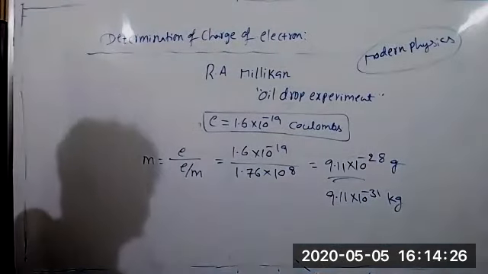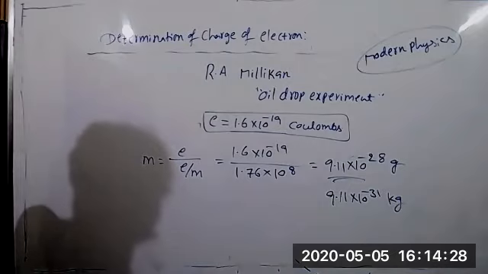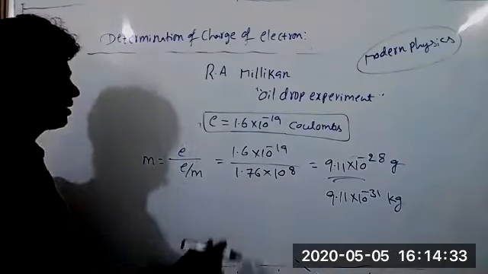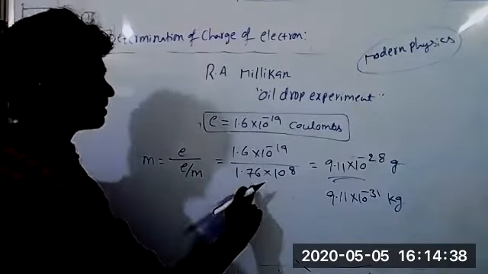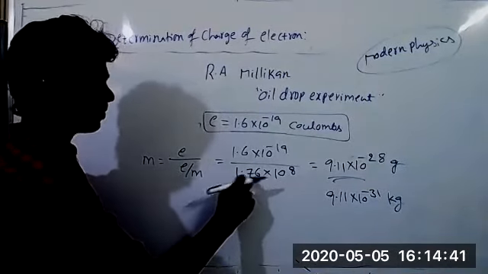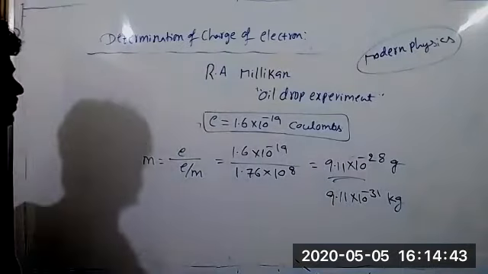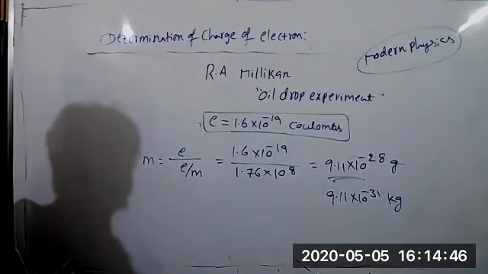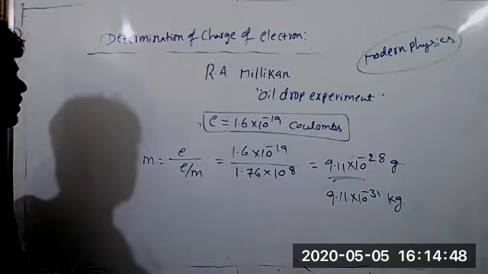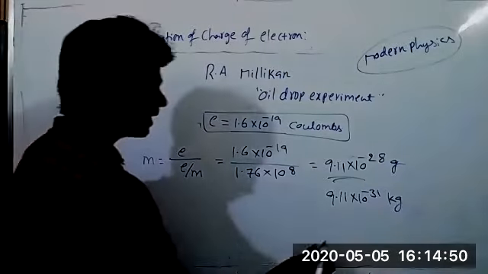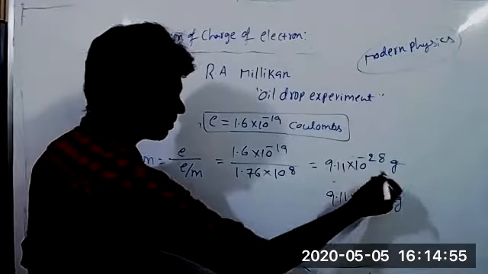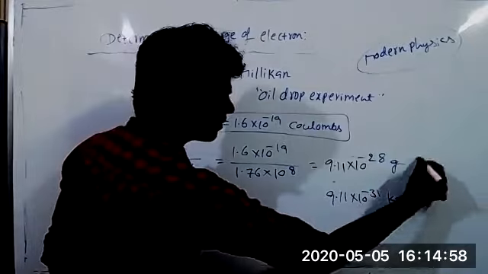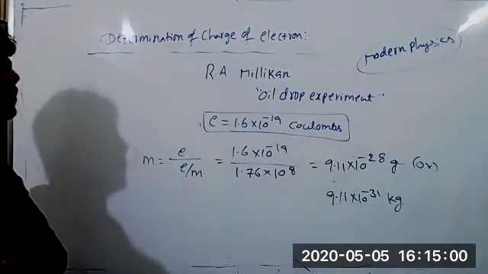Sir, you gave the constant as 1.67 into 10 to the power 8. The e by m ratio is 1.76 into 10 power 8, a small correction. Okay, sir. Should we consider kg or gram? Write the value in both units, no problem. Don't do only one; write in both units. This is 9.11 into 10 power minus 28 gram or 9.11 into 10 power minus 31 kilogram.